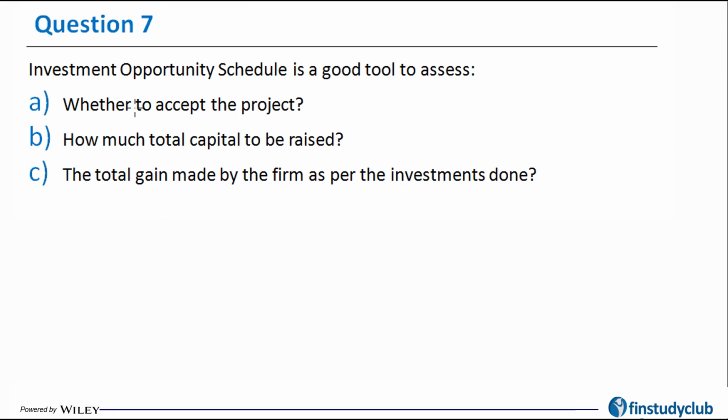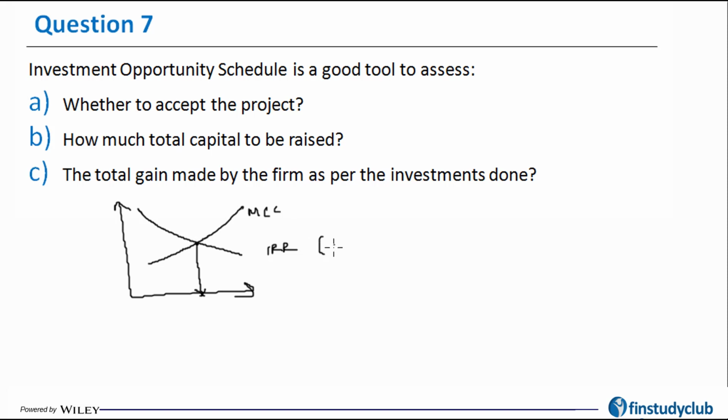Moving on to my 7th question here, which talks about the investment opportunity schedule. Now this schedule, if you would recall, was part of your weighted average cost of capital and the marginal cost of capital, and was one of the application concepts therein. So it was pretty much that the IRR of every subsequent project was falling and the marginal cost of capital was rising. So the optimum capital outflow is the point where IRR becomes equal to marginal cost of capital, which is basically the concept of MR equal to MC.